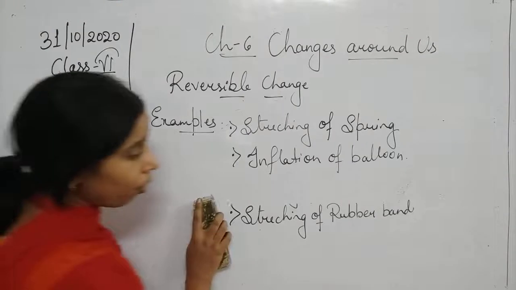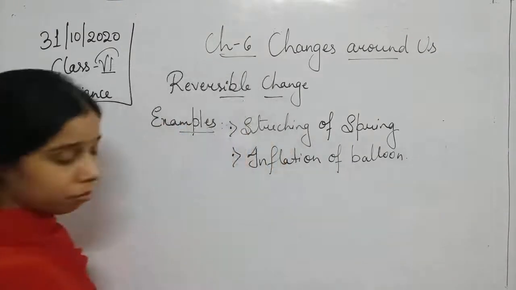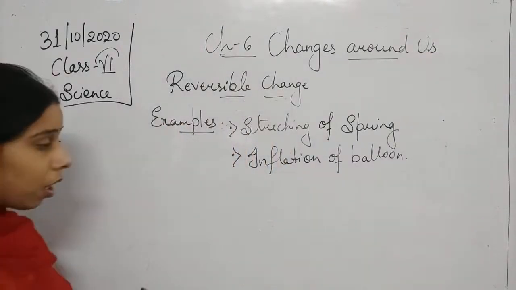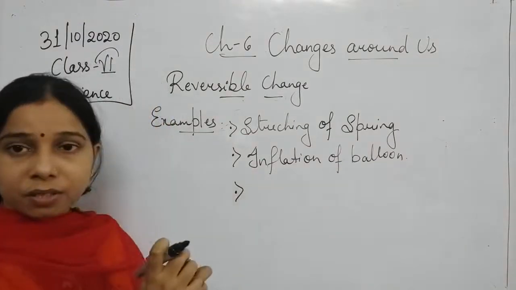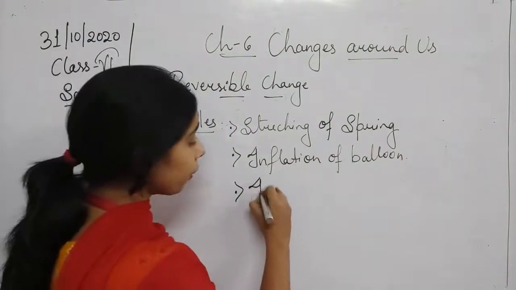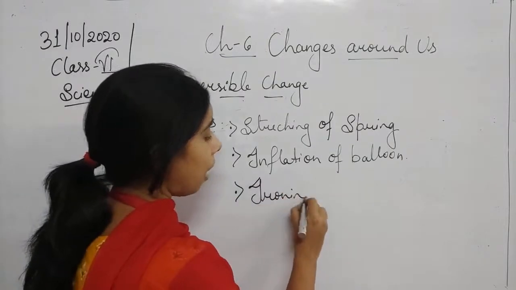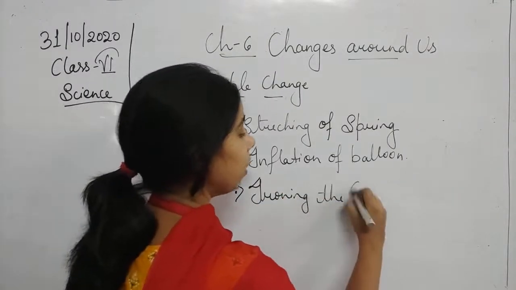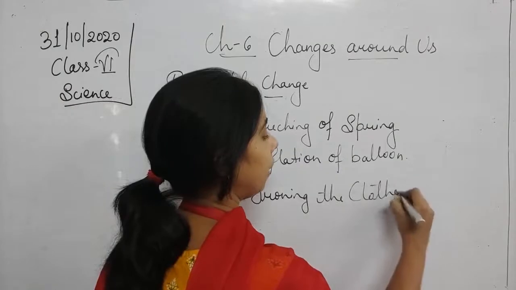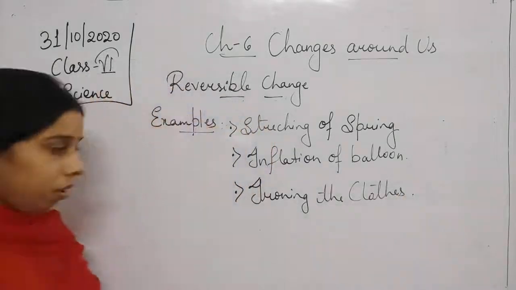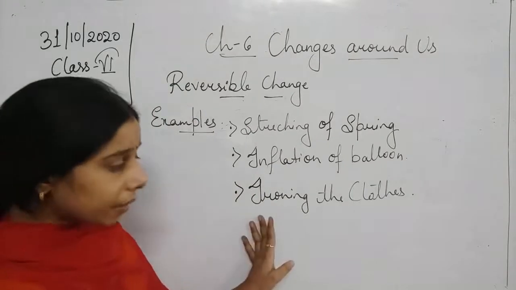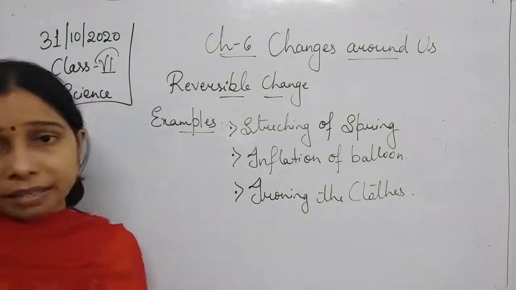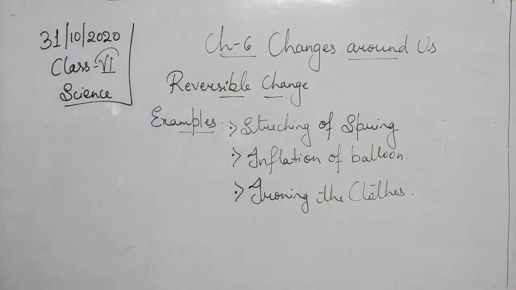Then ironing of clothes, students. You used to see that your clothes shrink after washing. So what you used to do is iron the clothes so that you can remove any shrinkage of the cloth. So you see, ironing of cloth is also an example of a reversible change.